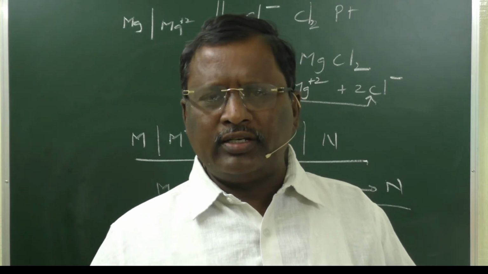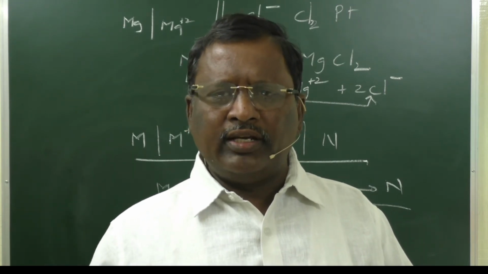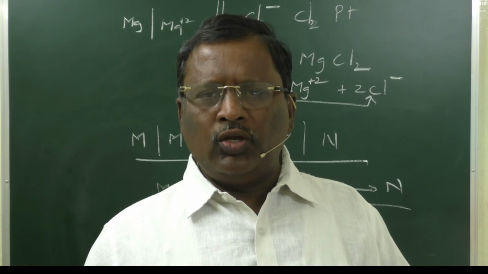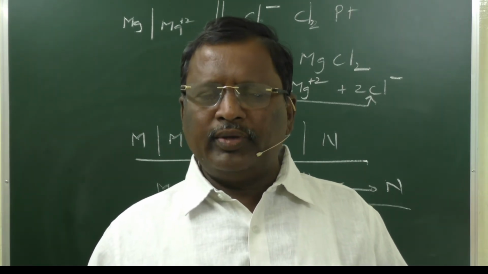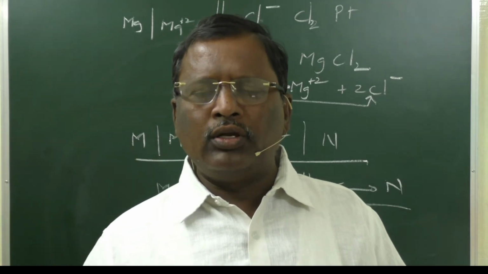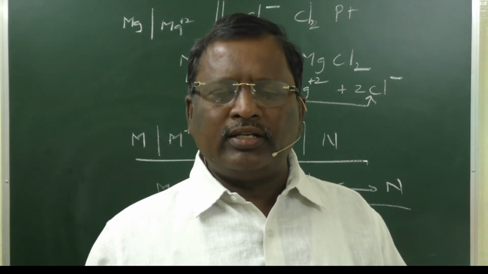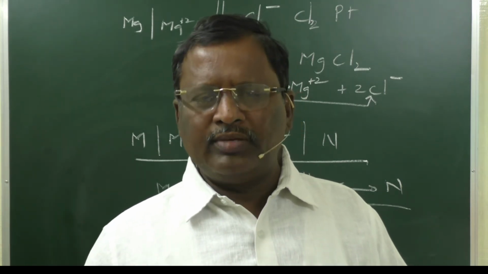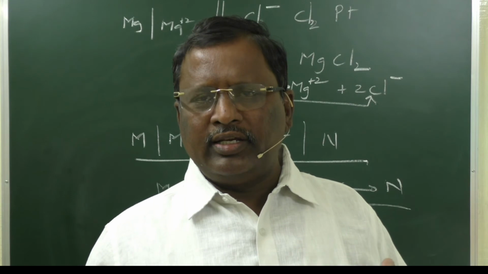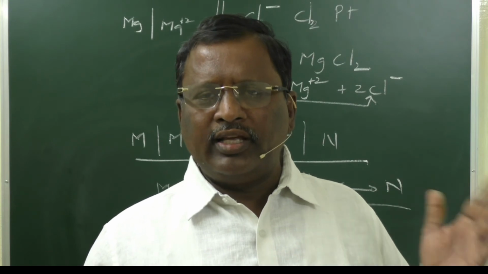In cell notation, we represent the anode on the left side and the cathode on the right side. When they are separated by a salt bridge, two vertical lines should be mentioned. While representing the anode, first the electrode then the electrolyte should be represented, separating both with a vertical line. Similarly, in the cathode, first the electrolyte then the electrode.